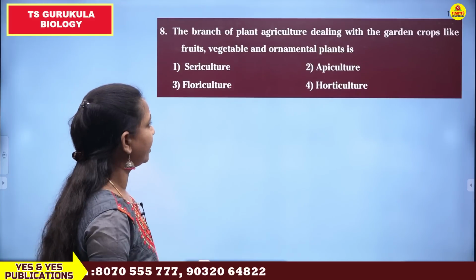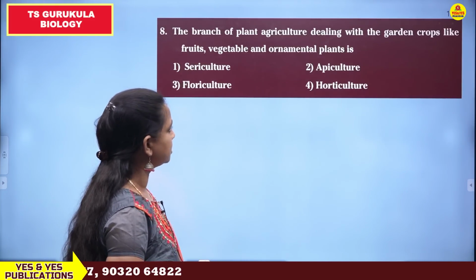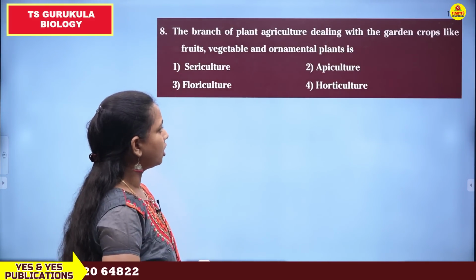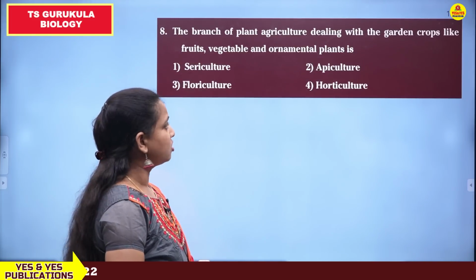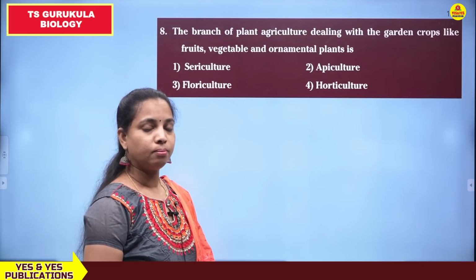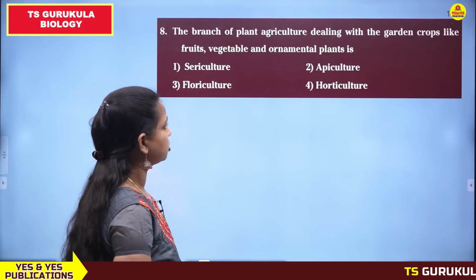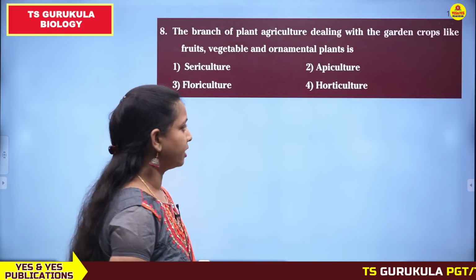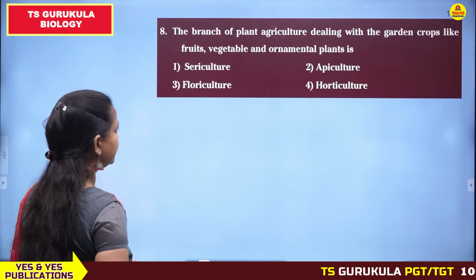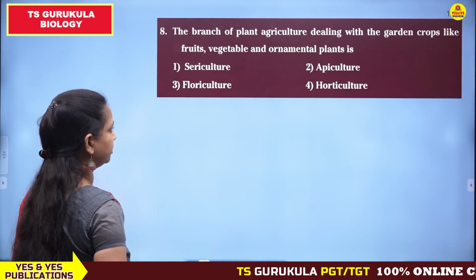The branch of plant agriculture dealing with the garden crops like fruits, vegetables, ornamental plants is. The branch of plant agriculture which is used for and studies garden crops, fruits, vegetables, ornamental plants, among the given options? Sericulture, apiculture, floriculture and horticulture.